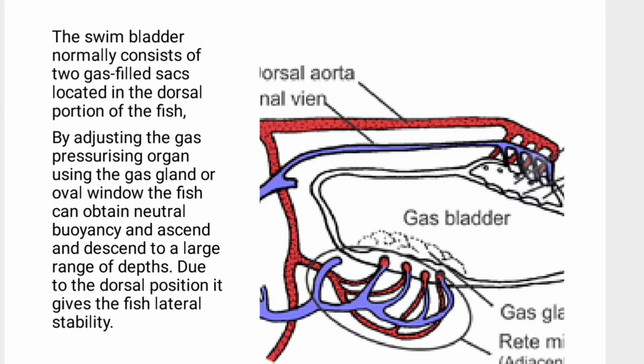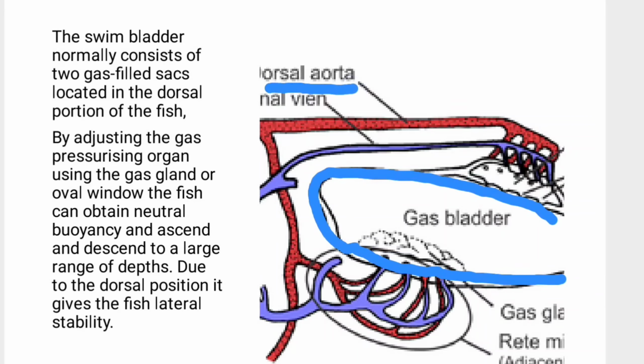Now, dealing with the structure of the swim bladder. Here you are observing that this one is the swim bladder. This is the dorsal aorta, this is the hepatic portal vein, this one is the hepatic portal vein, and this is the dorsal aorta. These are called the gas glands and so on.